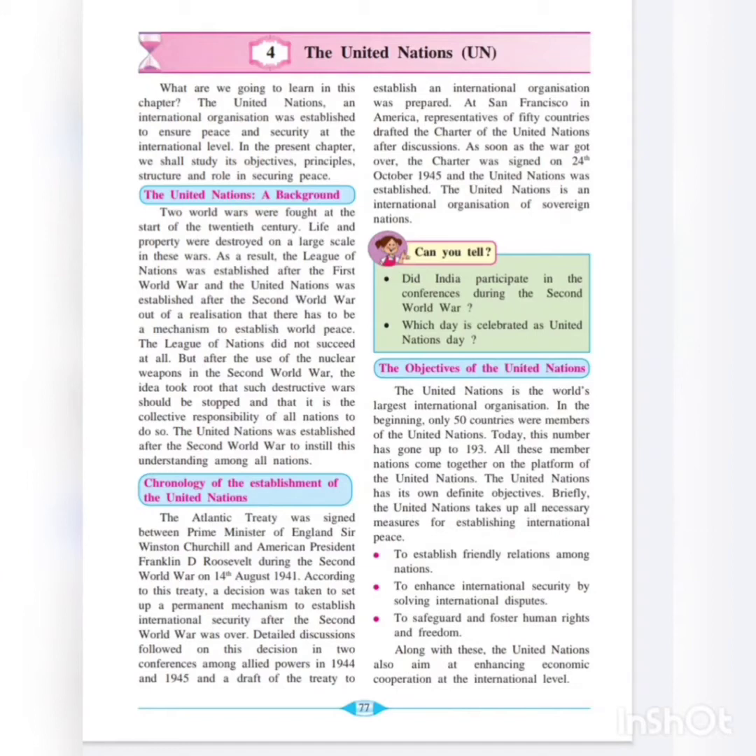So after having the discussions, the Charter of the United Nations was drafted by how many nations? 50 nations, 50 countries were involved. As soon as the war got over, the charter was signed on 24th October 1945 and the United Nations was established. The war came to an end with the defeat of Germany and Japan. So this charter was signed on 24th October 1945.